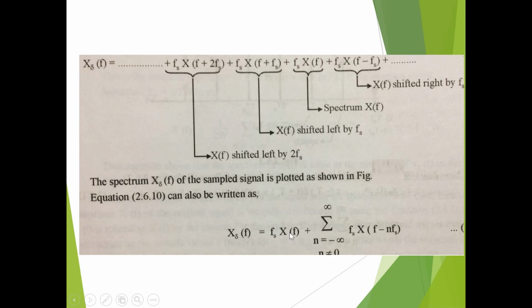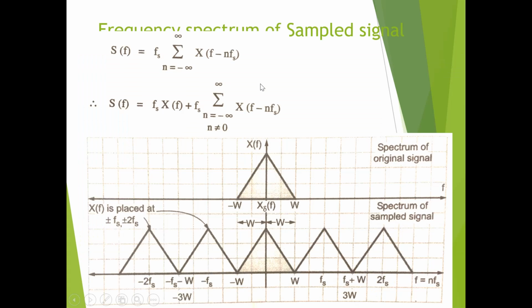So this is basically the frequency spectrum of the original signal x of t, and then we have the shifted spectrums, that is x of f shifted right by fs and similarly left by fs, and up to infinity you will be getting the spectrum x of f shifted by fs, twice fs, up to infinity. So with the help of this equation we can draw the frequency spectrum of our sampled signal also.